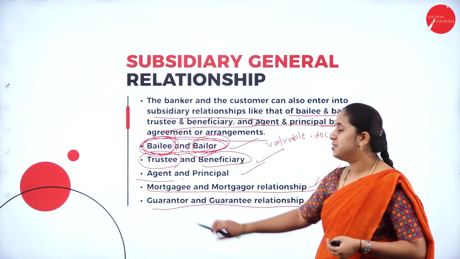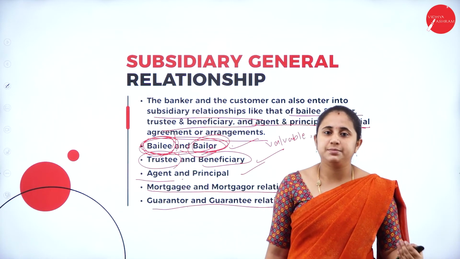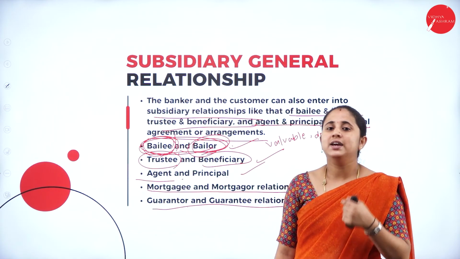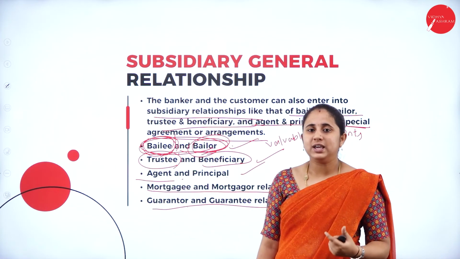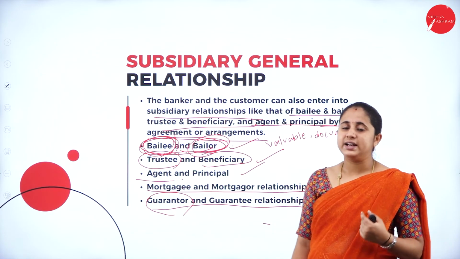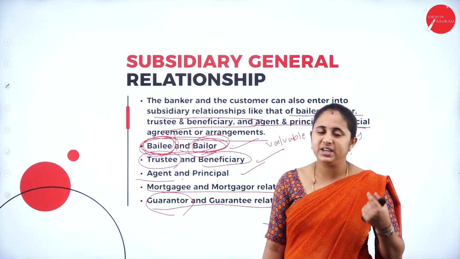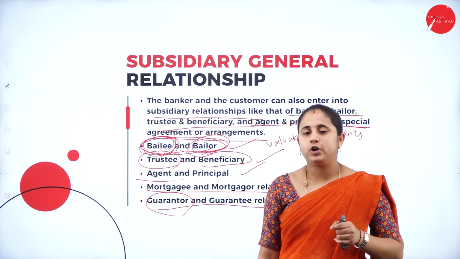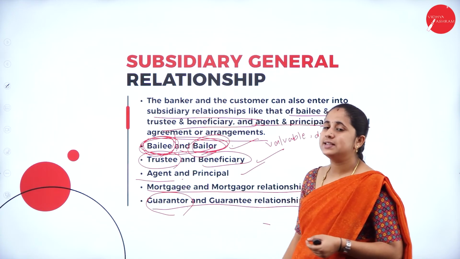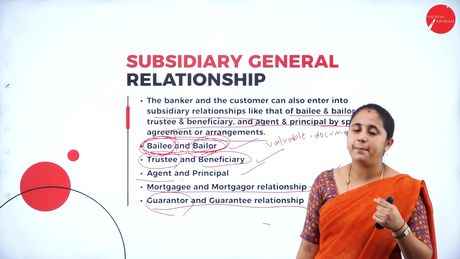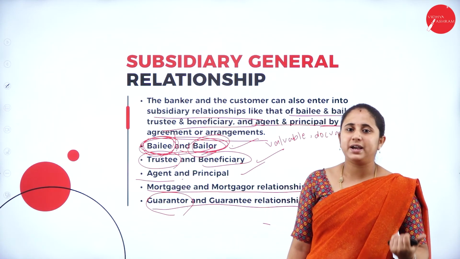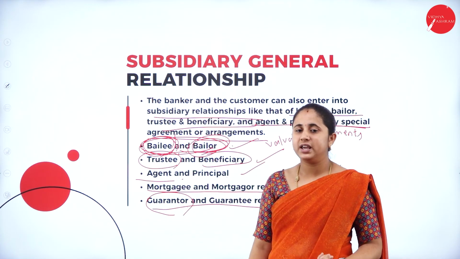In that situation, the bank gives a guarantee for their customer. They issue a letter of credit to the exporter, which is a guarantee of payment for the exporter. So the bank acts as a guarantor for the customer. He gives assurance to the exporter for payment of particular goods or services. All this comes under the subsidiary or special relationship. Apart from accepting deposits and lending money, other services provided by the banker come under the subsidiary relationship.